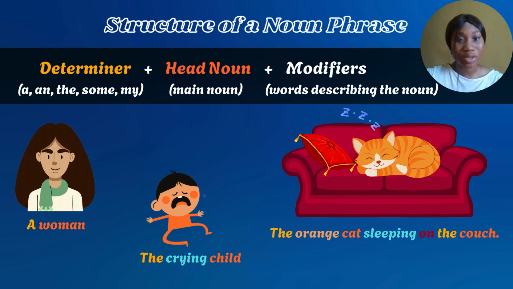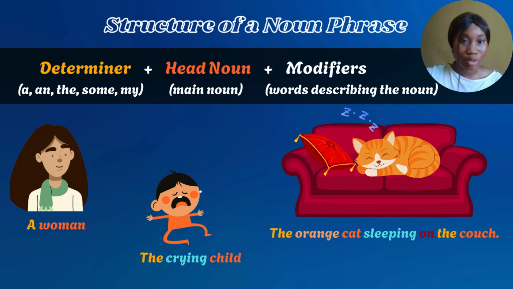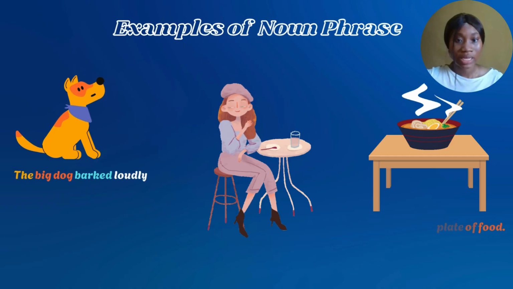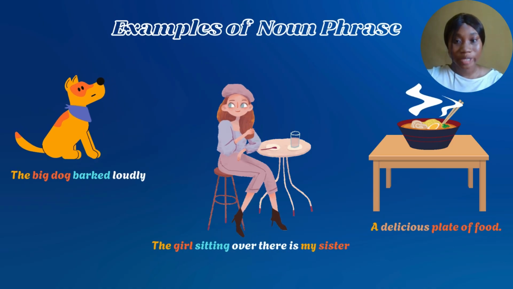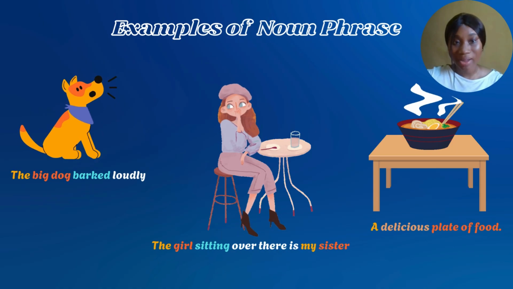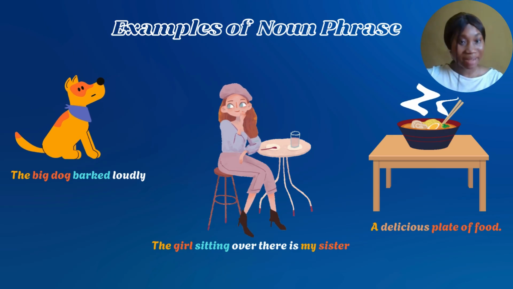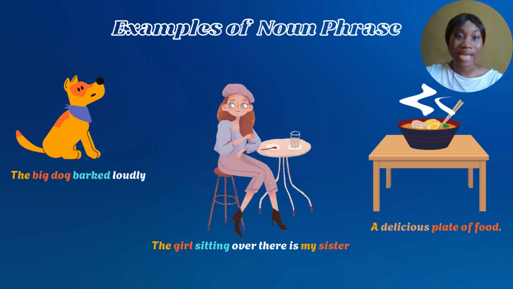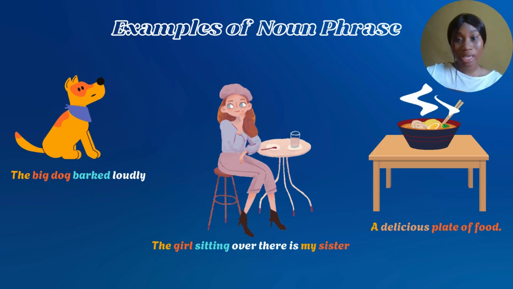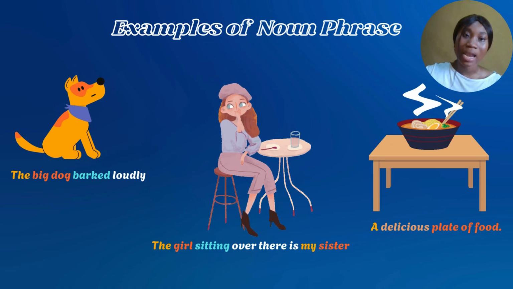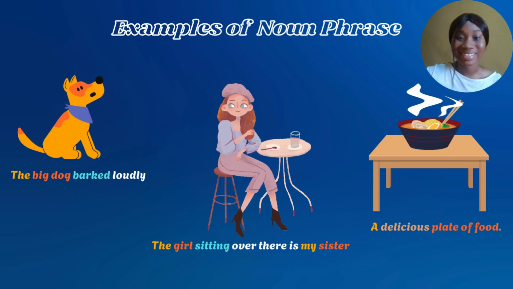You can see the importance of noun phrases. So they help us to be specific. What exactly are you talking about? Okay. Now, other examples of noun phrase, we have the big dog barks loudly. So my dog is the animal, that is a noun. So I'm trying to talk about that dog, that the dog is big and the dog is barking loudly. So the big dog barked loudly.